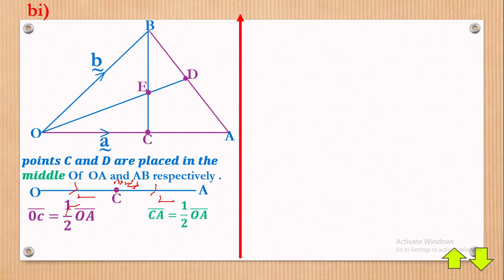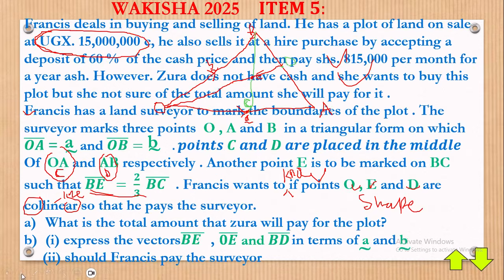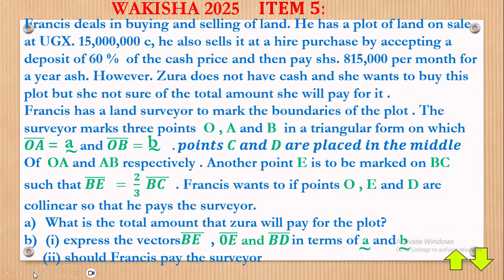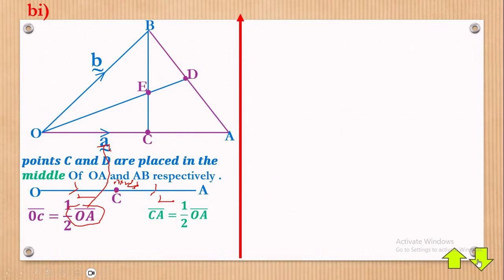Now, what is our OA? Vector OA is the same as a. They've clarified for you that OA is equal to vector a. Where you see OA, you can put small letter a, and where you see OB, you can put small letter b. The question says express in terms of small letter a vector and small letter b vector. So where we see the capitals, we substitute them with the corresponding small letters. We have to know what OA and OB are.